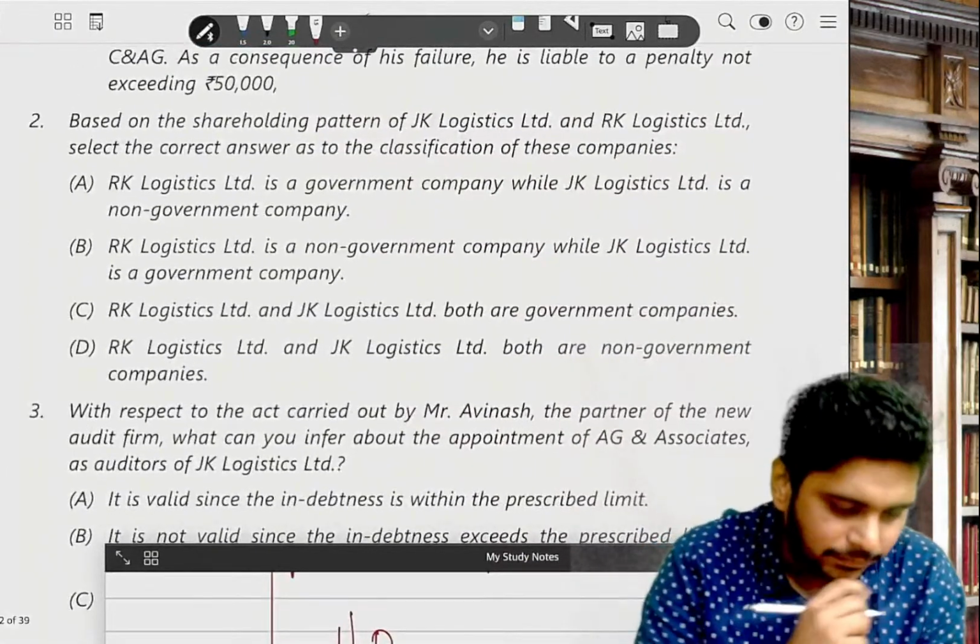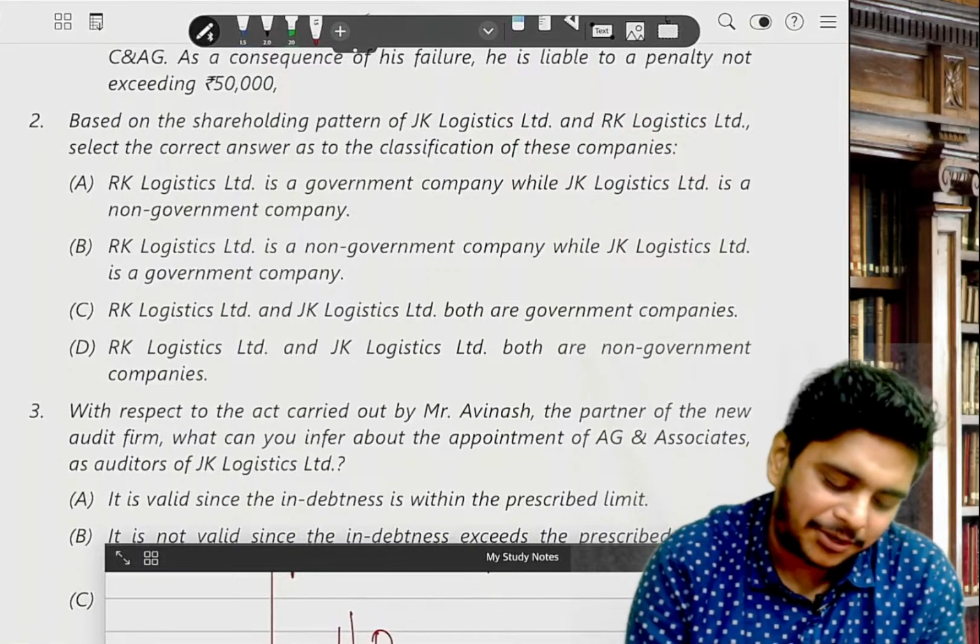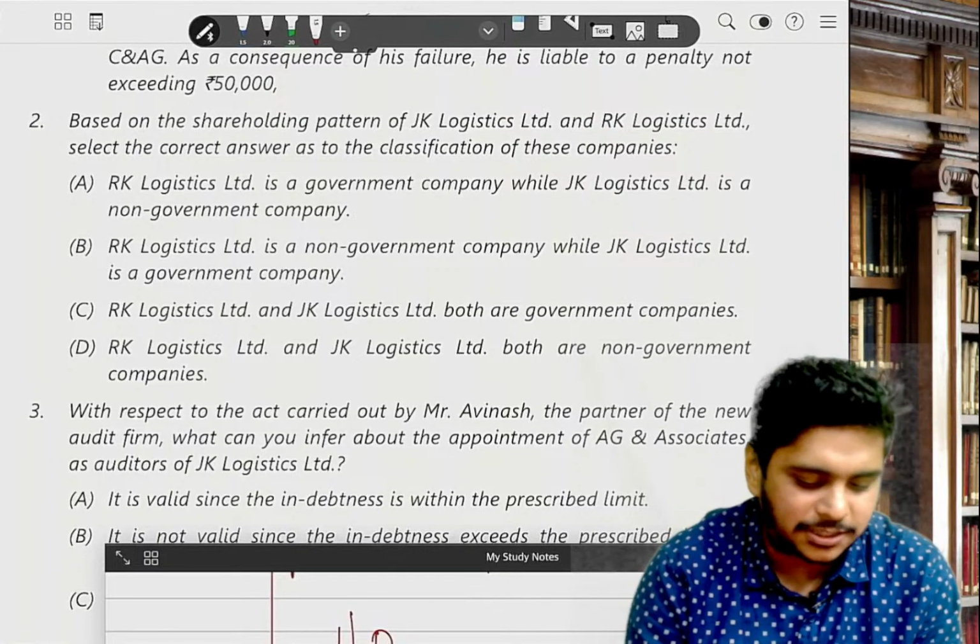Second. Based on the shareholding pattern of JK and RK, suggest the correct answer as to the classification of this company. Very simple.